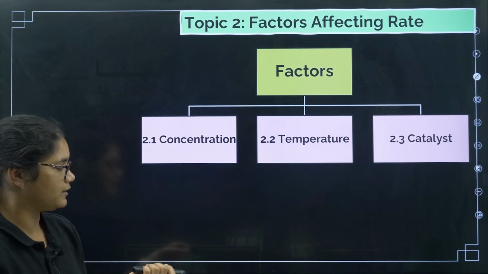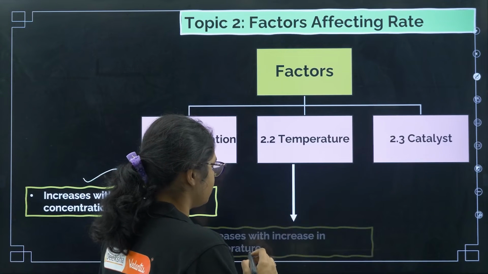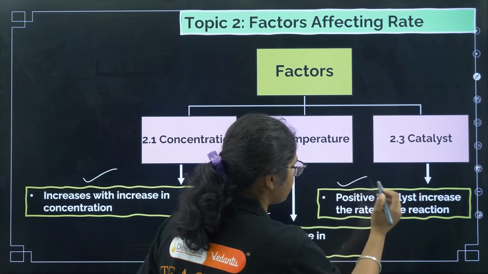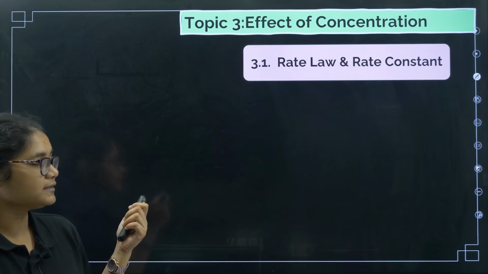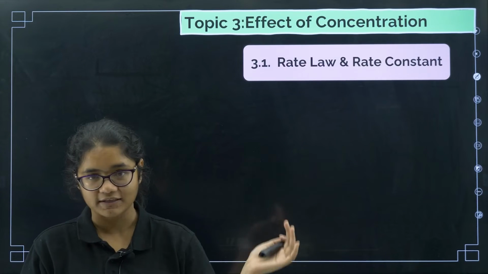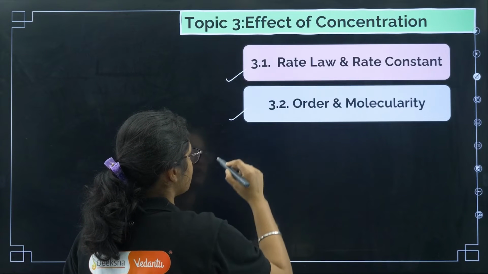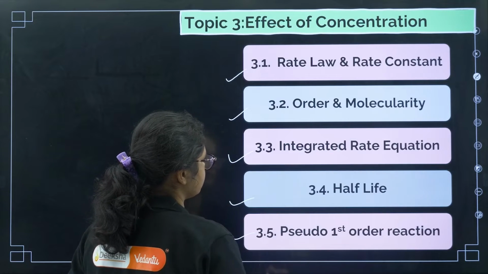Okay, fine. Now factors affecting rate of a reaction, we have the first factor concentration, then we have temperature, and then we have catalyst. So what happens, if we increase the concentration, rate will increase. If we increase the temperature, rate will increase. If you use a catalyst, then the rate will increase. Okay, so now coming to the first factor, that is concentration. Here we have a lot of things to cover. So first is your rate law and rate constant, then we'll study about order and molecularity, integrated rate equation, half-life, and then pseudo first order reaction.